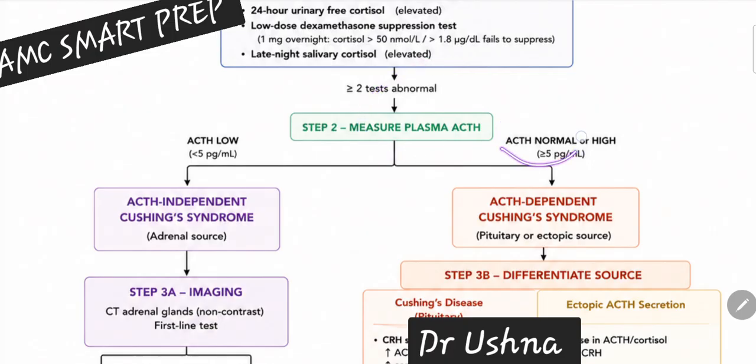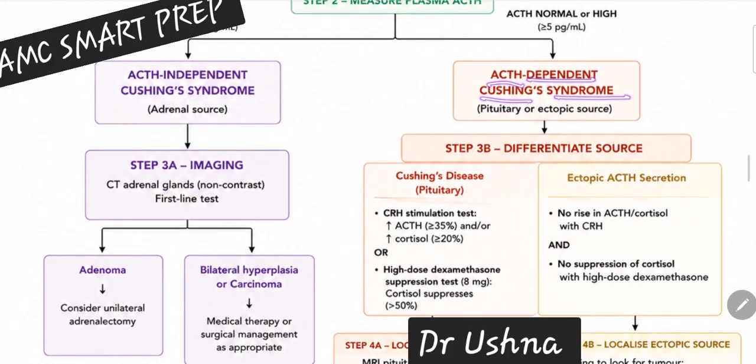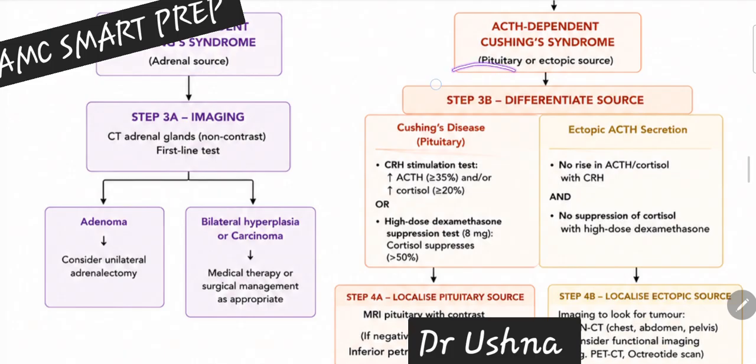If ACTH level is normal or high, even normal, okay, so even normal or high, that means you are talking about ACTH dependent Cushing syndrome. The cause can be your pituitary, the cause can be your ectopic. Then, differentiating between the ectopic and your pituitary cause, you order high dose dexamethasone suppression test. So if high dose dexamethasone suppression test is positive, the cause is your pituitary.